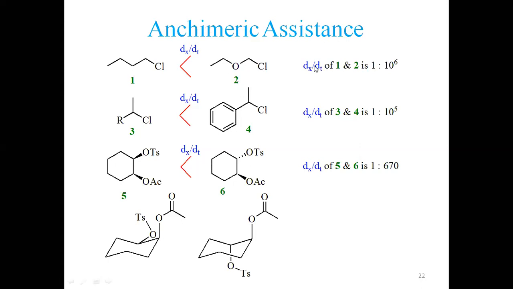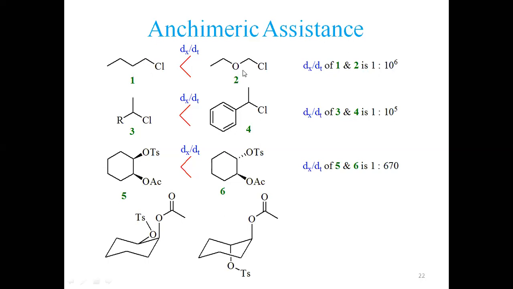Look at here. 2 is 10 raised to power 6, 1 million times faster. The difference between the reaction rate of 1 and 2 is totally high. If a nucleophile is approaching this carbon in substrate 1, it shall take a slow reaction rate.